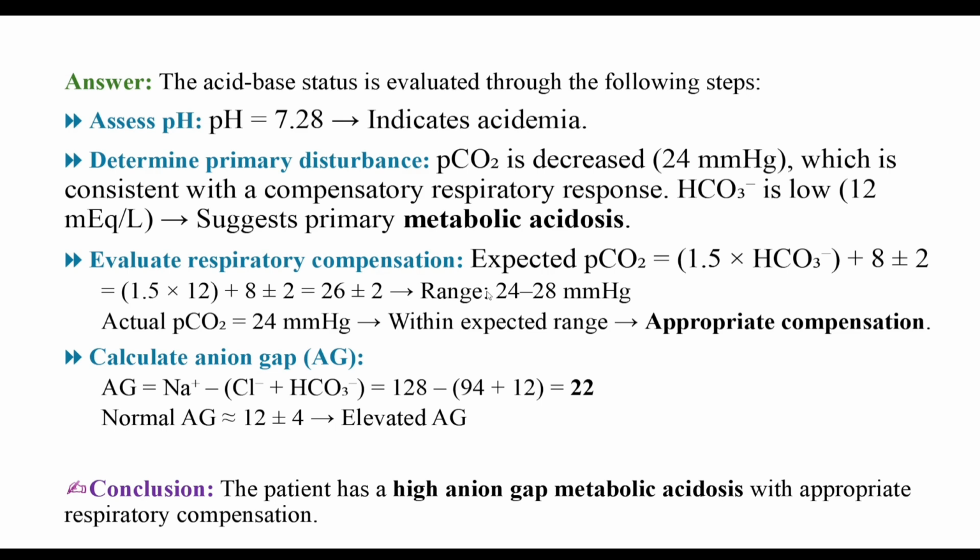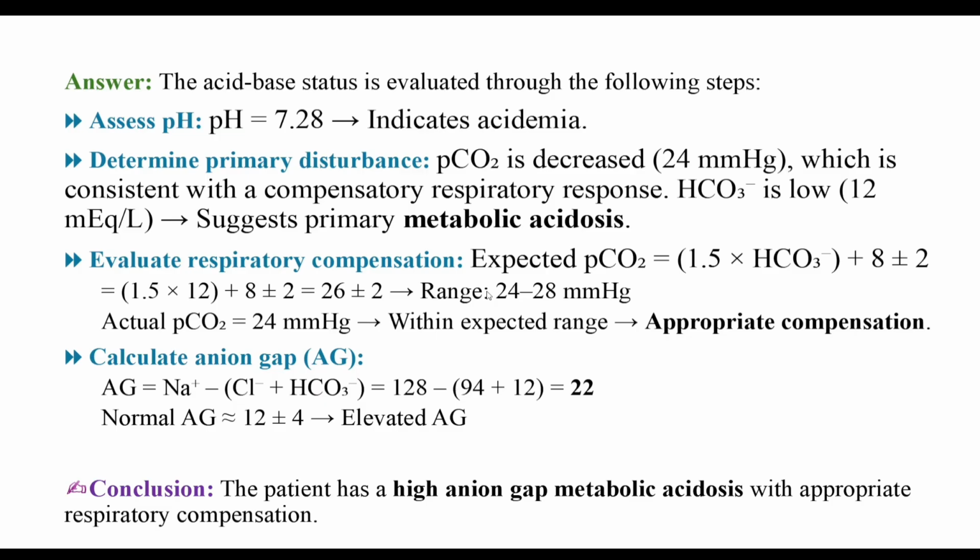So first of all, assess the pH 7.28, that is acidemia, and the primary disorder is metabolic acidosis. Compensation rule, we have applied the Winter's formula, 24 to 28, and here it is given 24, so it is within the expected range, so appropriate compensation has occurred.